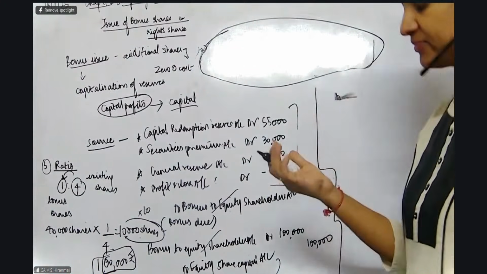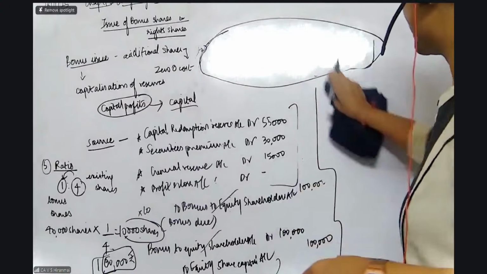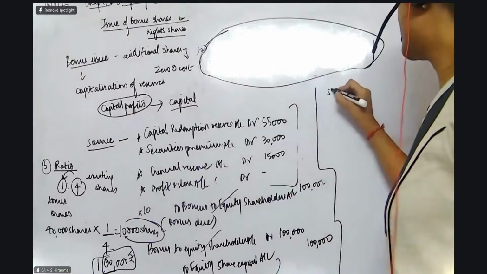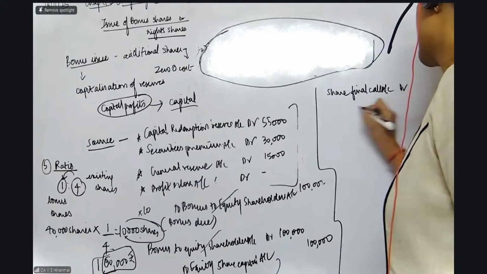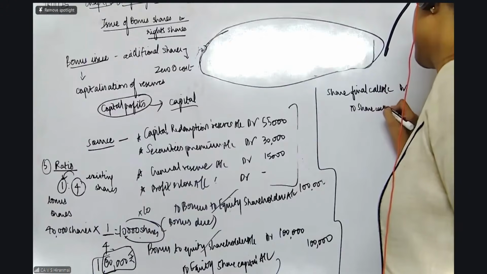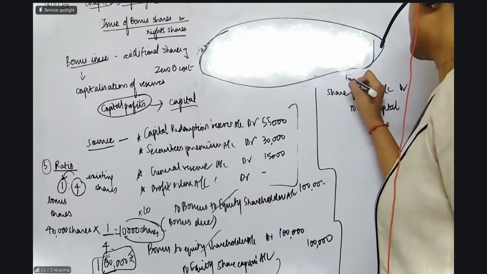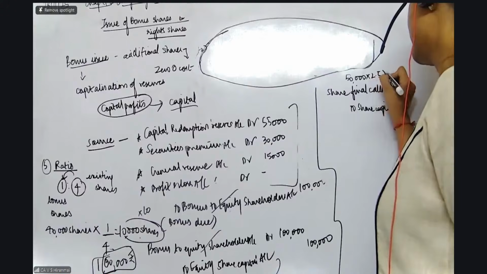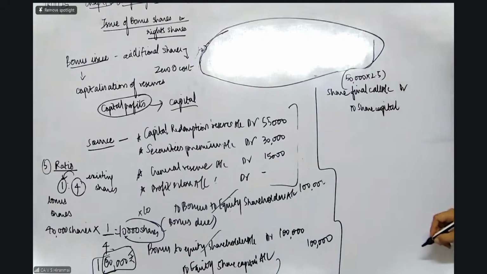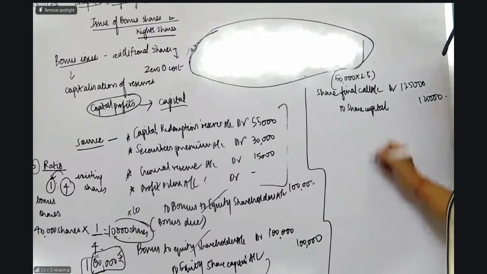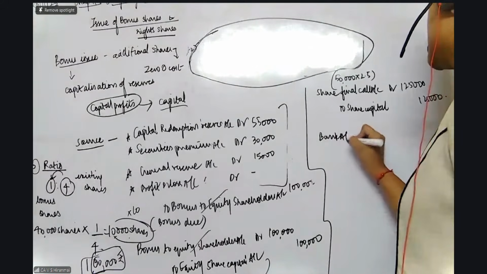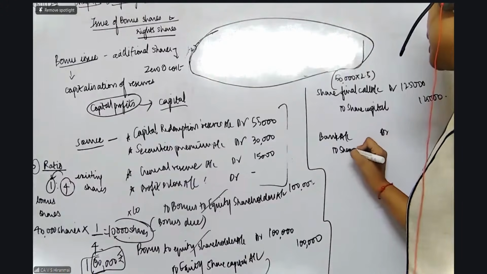which will be share. First, what will come for final call? You will again have the two entries, correct? First is the transfer entry, share final call account debit to share capital. How much? 50,000 shares into 2.5. So it will be 1,25,000. 1,25,000, correct? Okay, madam. What is the next one? Receipt entry. Please write the narrations. Bank account debit to share final call.